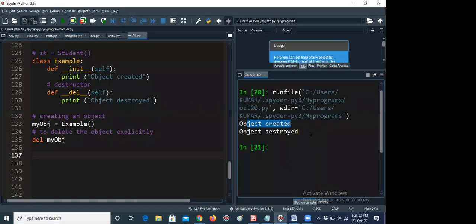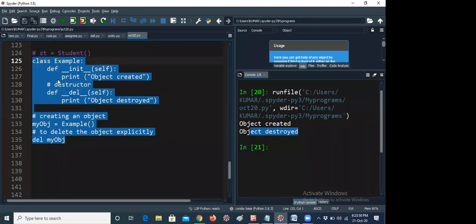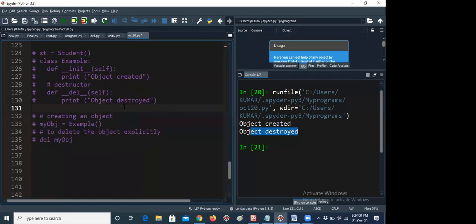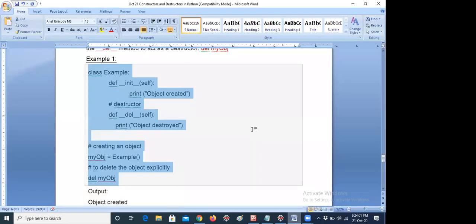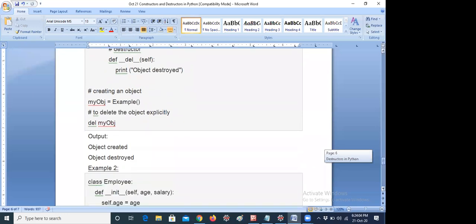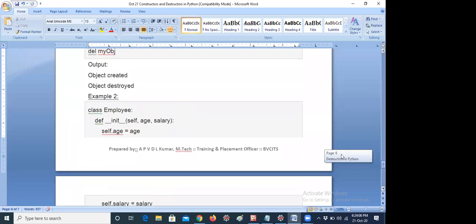So: object created, object destroyed. That's all. Actually there is no particular purpose in this; just for example, if you want to destroy the object, you can use this line. Don't worry, I will give one more example also. Example 2.